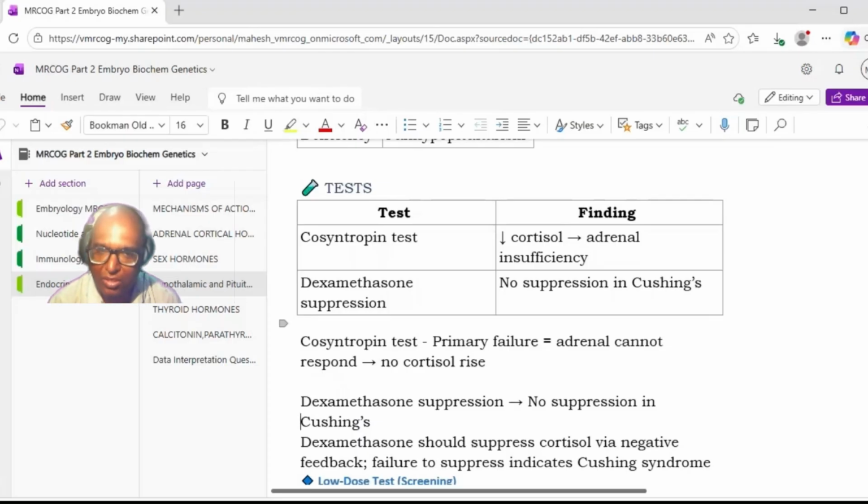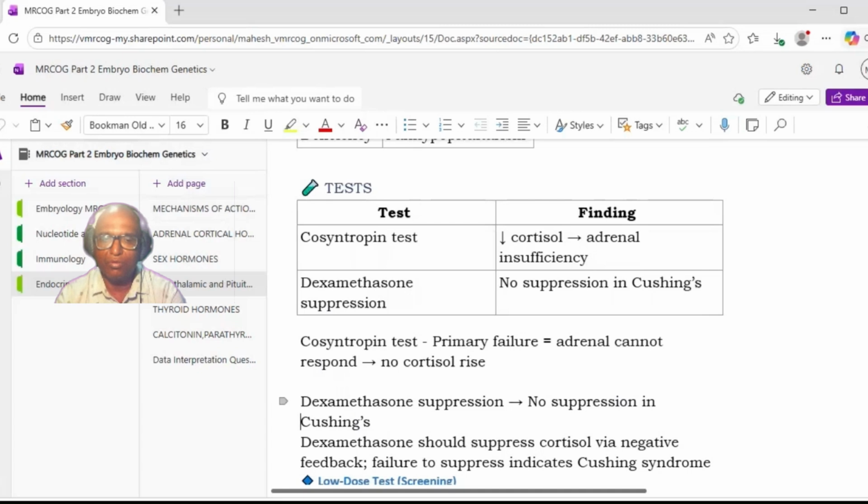So what are the tests related to this hormone? We have the cosyntropin test, which shows decreased cortisol response and denotes adrenal insufficiency. Another test is the dexamethasone suppression test, where there is no suppression in Cushing's syndrome, and this is sometimes expected from candidates. In the cosyntropin test, there is a primary failure, so the adrenal cannot respond and there is no cortisol rise when you give cosyntropin.